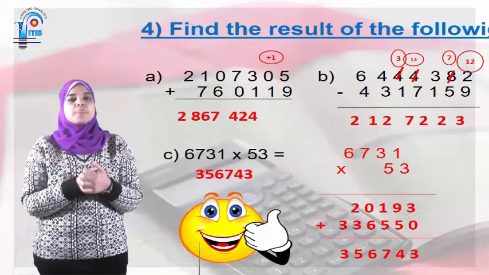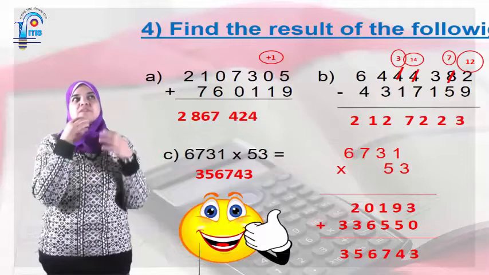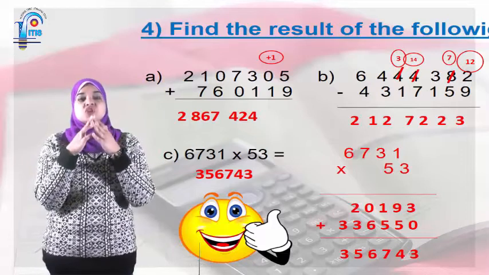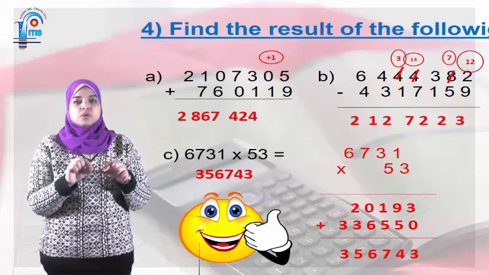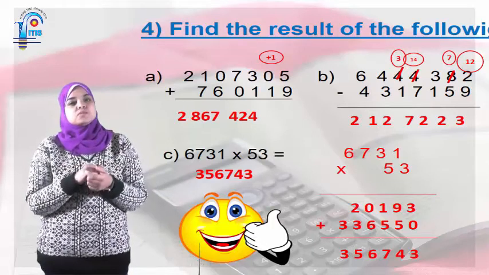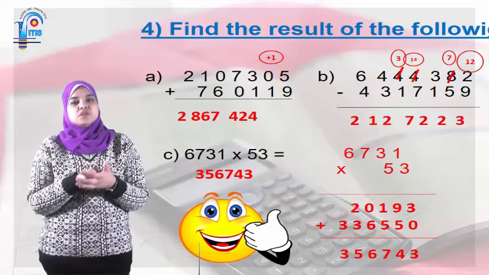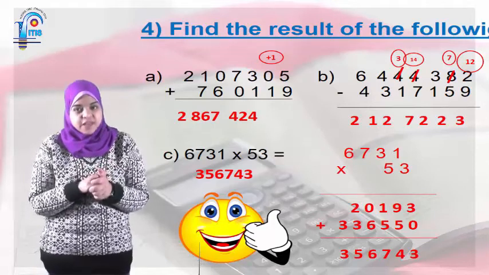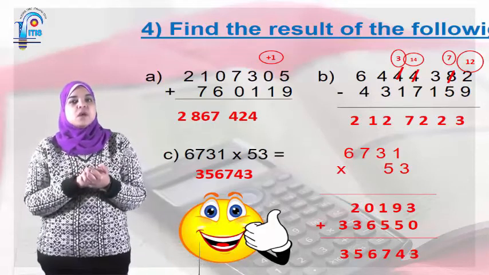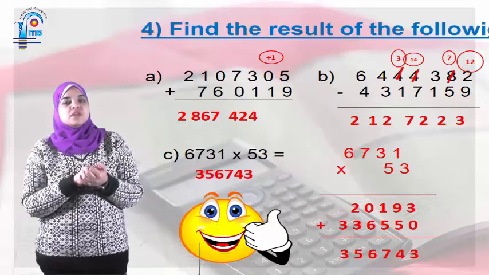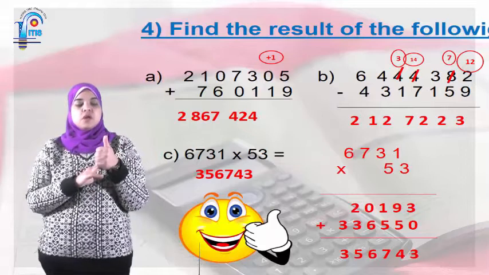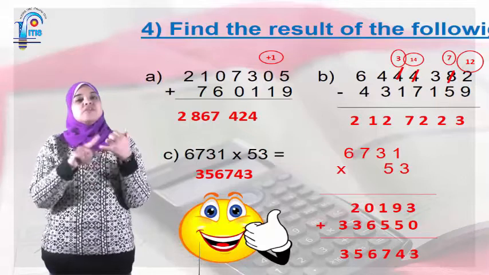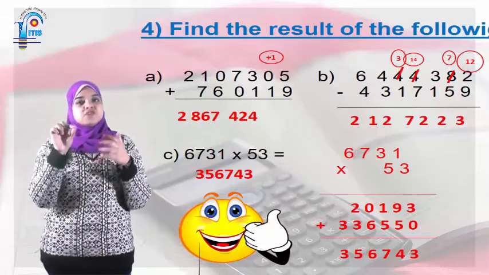2,867,424. Letter B, subtraction. Subtraction must start with the bigger number, so the first number must be bigger than the second one. Here, 6,444,382 minus 4,317,159. Okay. First step, I have to write them under each other.